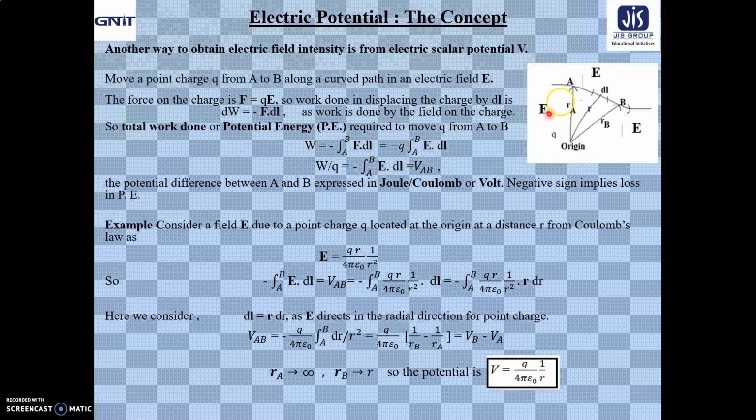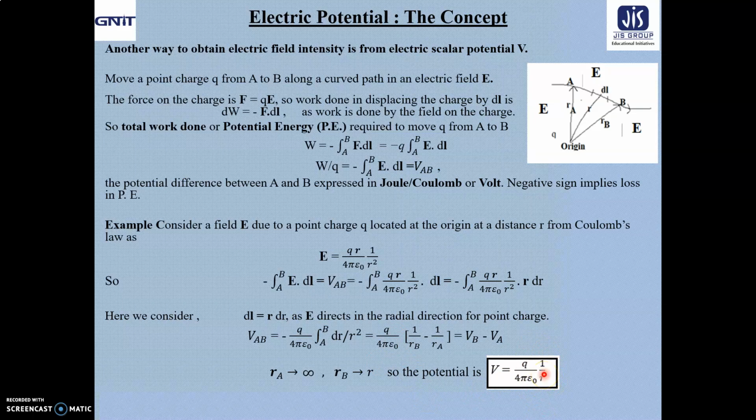That means RA tends to infinity, and we consider B to be any finite point within the field having a finite distance RB, which we call R. So from the above, VA will be 0 because RA tends to infinity, and VB will be equal to V because RB is any finite distance R. So we get the potential as V equals Q by 4 pi epsilon naught into 1 by R.